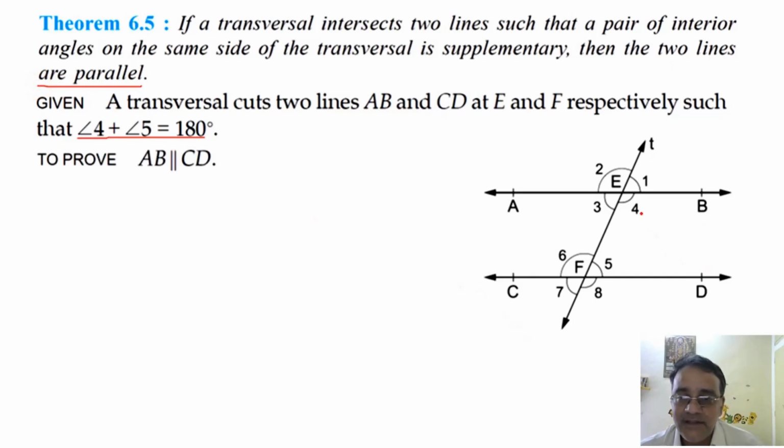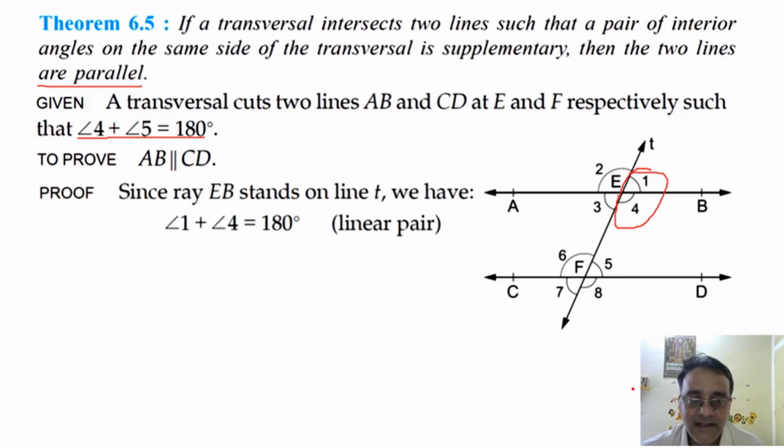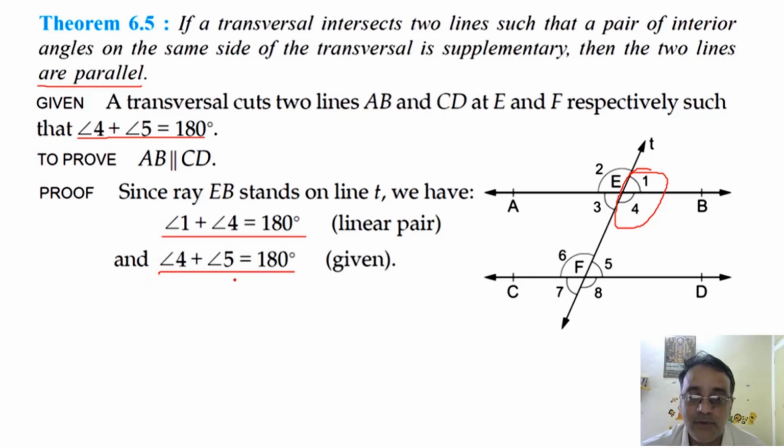Now we'll start with the given part. Angle 4 plus angle 5 is equal to 180 degrees, it is given. And what is the sum of these two angles? 180 degrees, right? So angle 1 plus angle 4 is equal to 180 degrees. But it is given in the statement that angle 4 plus angle 5 is also equal to 180 degrees. So ये दोनों का जो सम है 180 डिग्री है, तो दोनों इक्वल हो जाएगा. अब यहाँ पे कौन सा एंगल सेम है? Angle 4. एंगल 4. So ये दोनों एलिमिनेट हो जाएंगे.